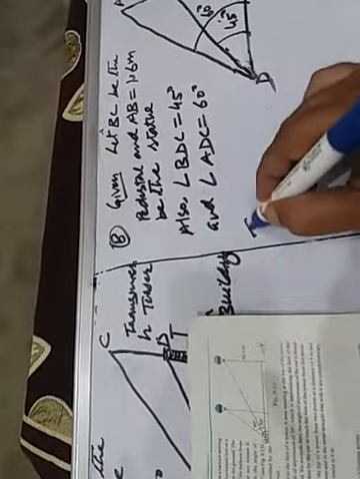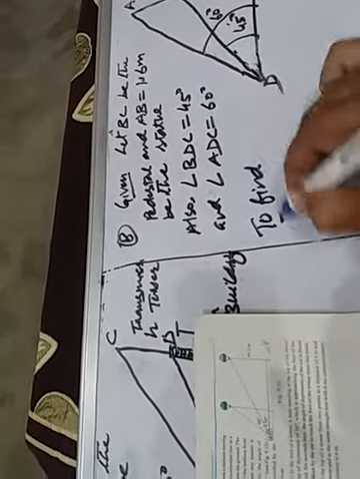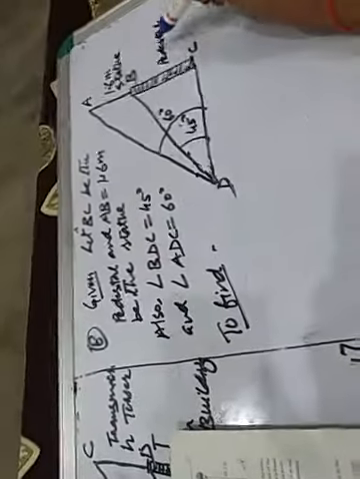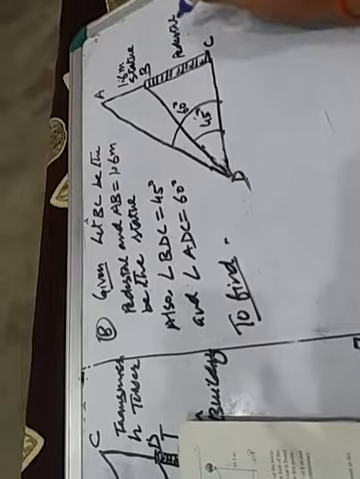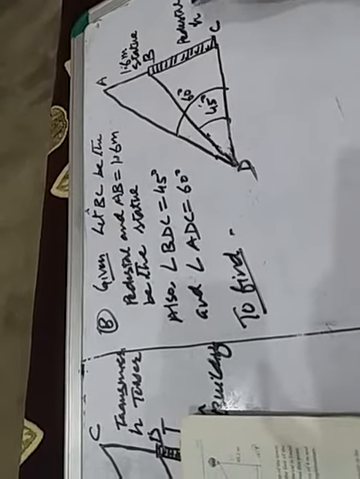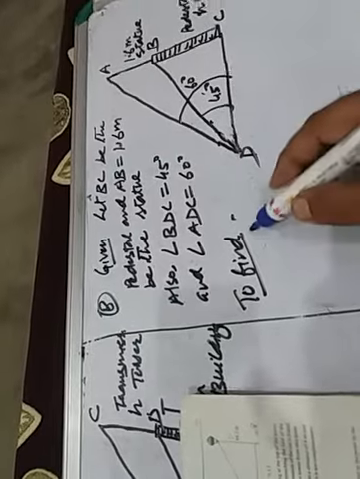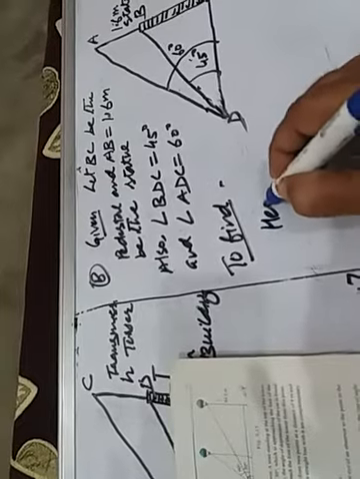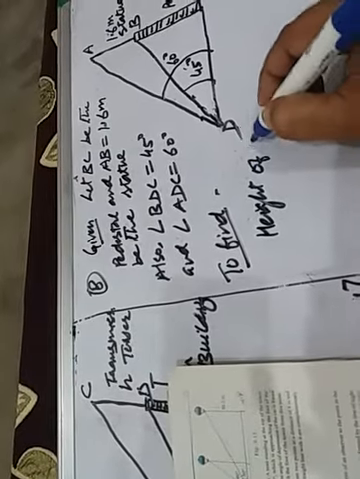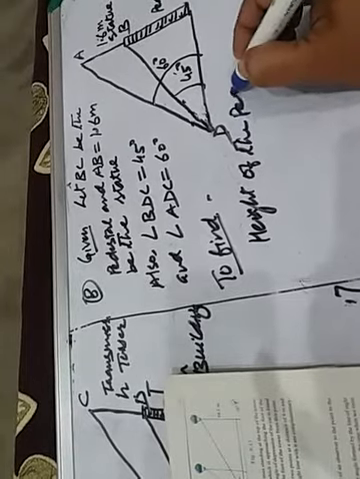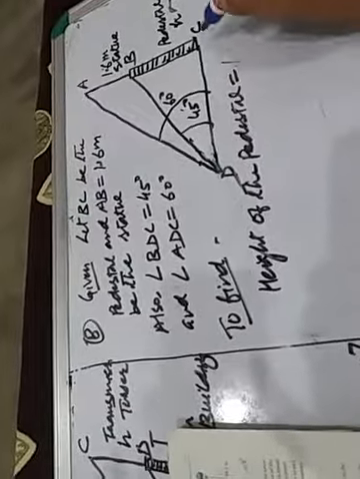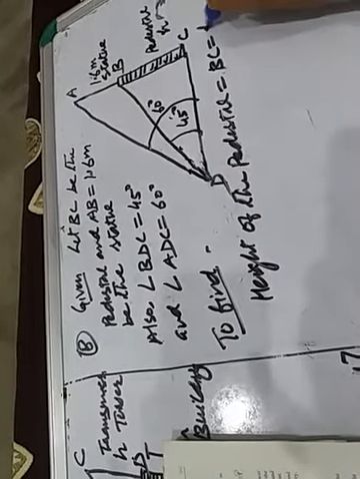Now, children, what we have to find out? In question number 8, find the height of the pedestal. Means this pedestal's height, that is BC, let it be H meter. Clear? Write down, to find height of the pedestal, BC equal to H. We have to find out. Note down fast, children.